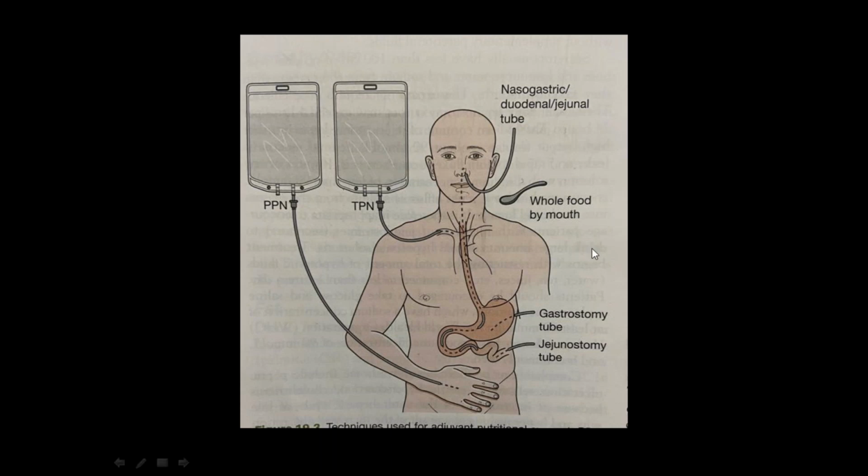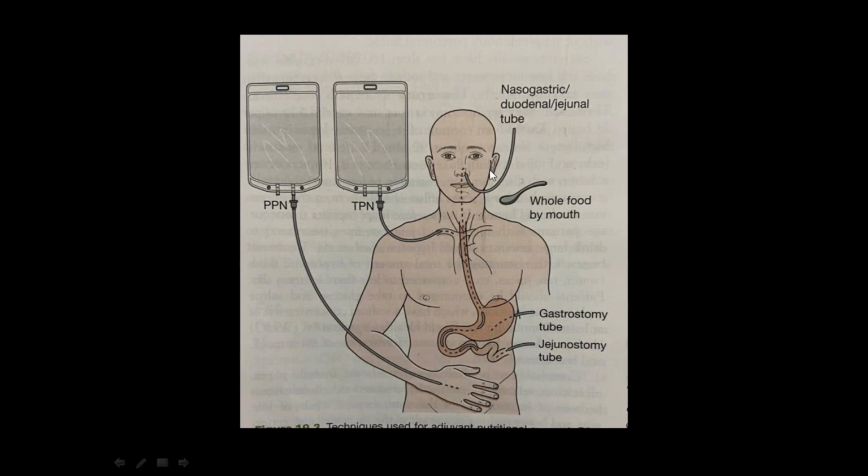The third type is tube feedings. The tube may be a nasogastric tube, nasoduodenal tube, or nasojejunal tube. In the nasogastric tube the tip will be in the stomach, in the nasoduodenal the tip will be in the duodenum, and in the nasojejunal the tip will be in the jejunum.